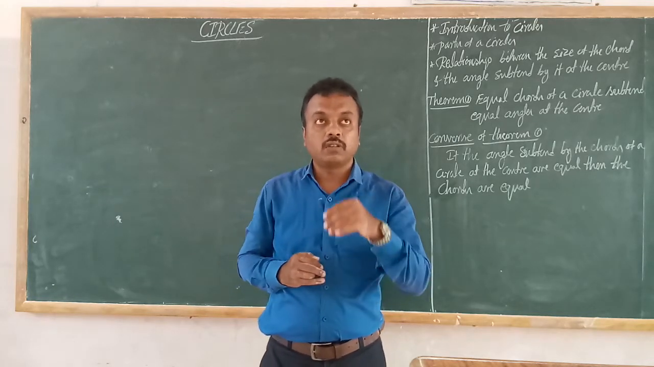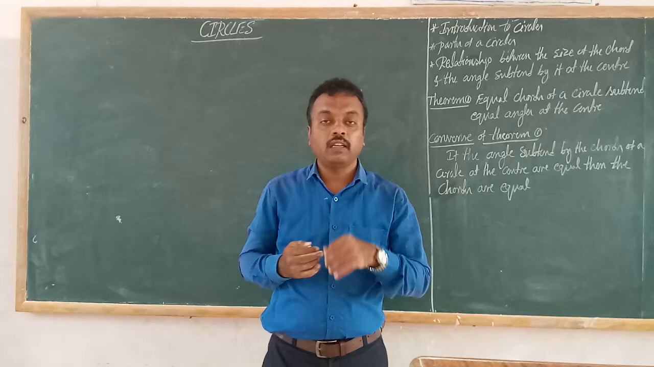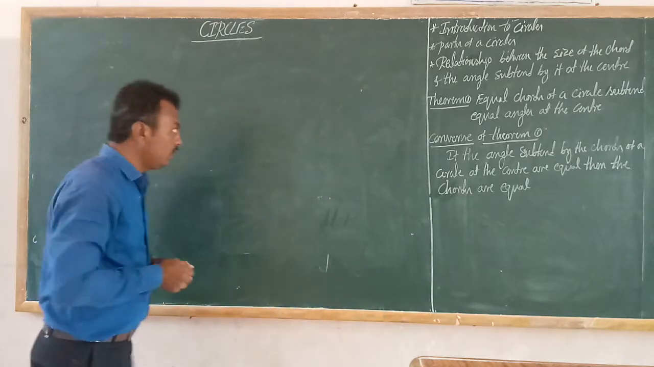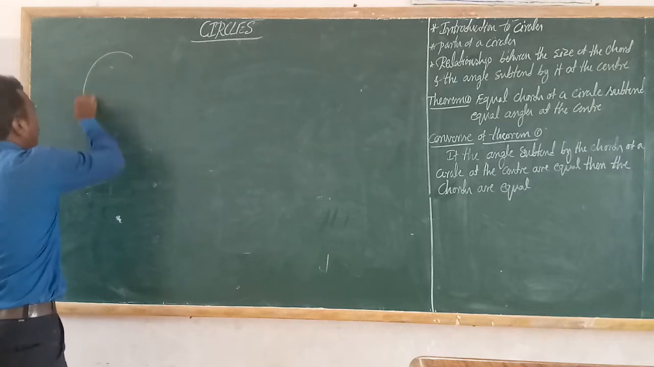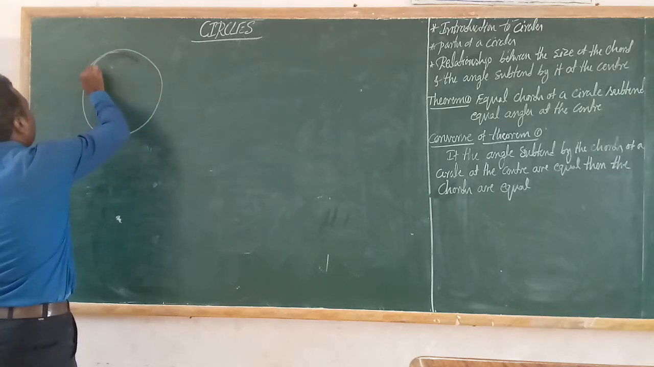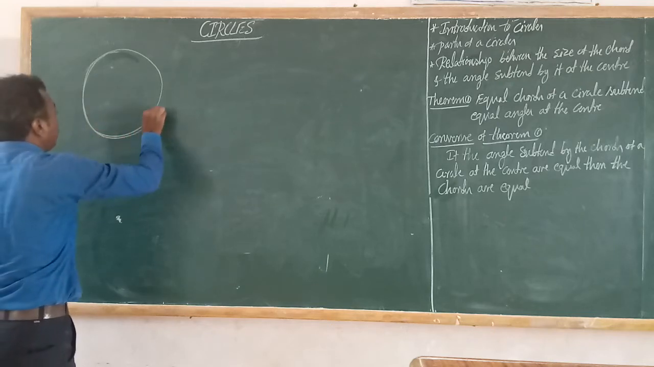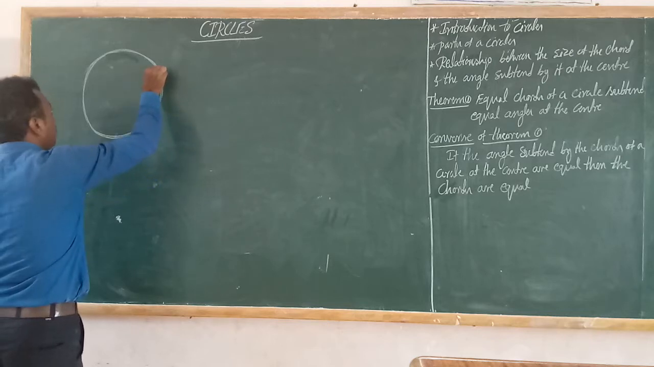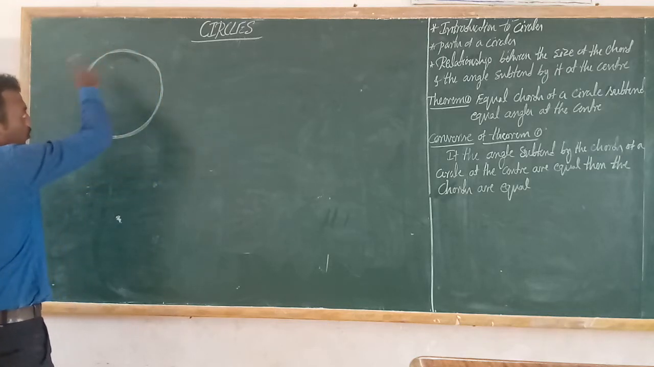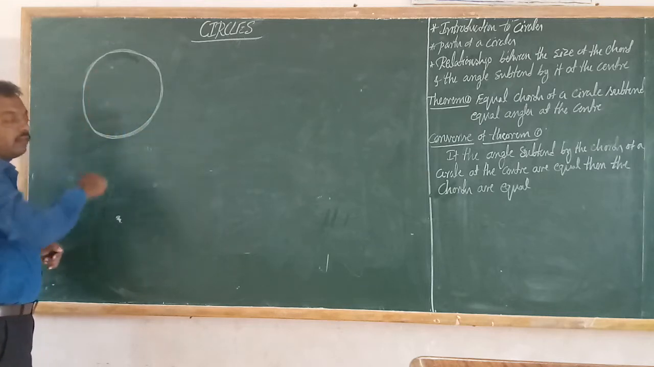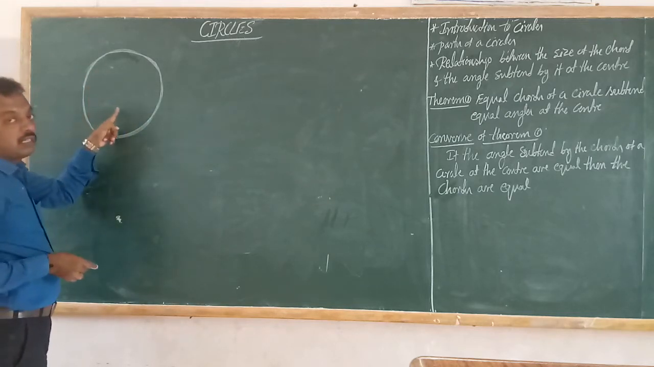Okay students, first we have to discuss the basic concepts or parts of a circle. We already know circles. What do you mean by circle? A circle is a curvilinear boundary. It is a closed figure having a curvilinear boundary. This is a closed figure covered by a curvilinear boundary. So that is called a circle.